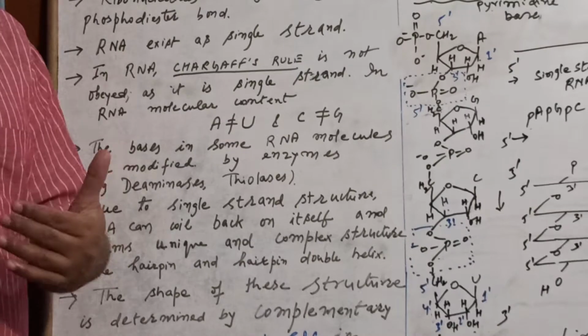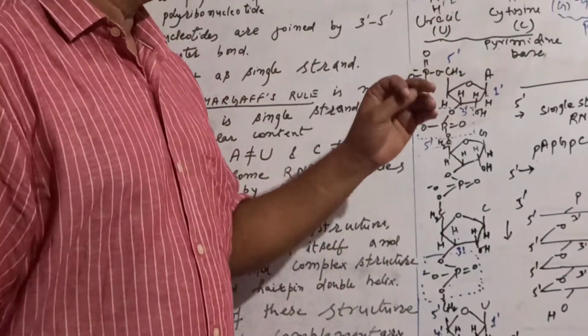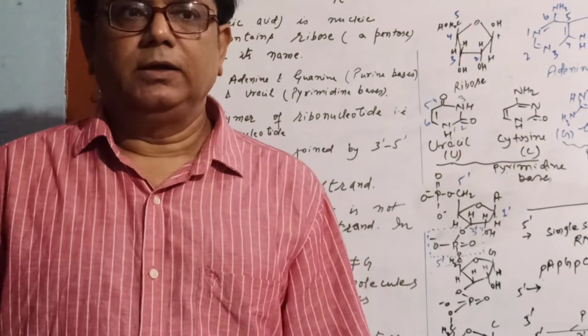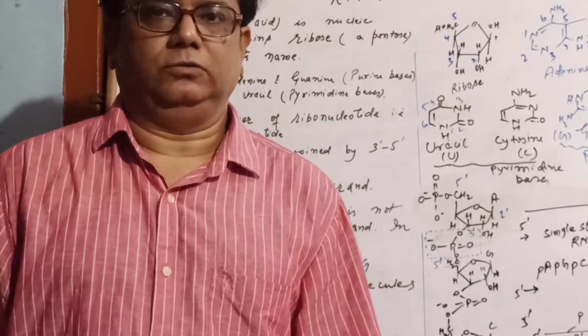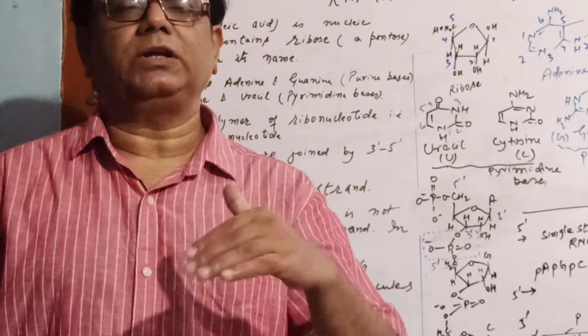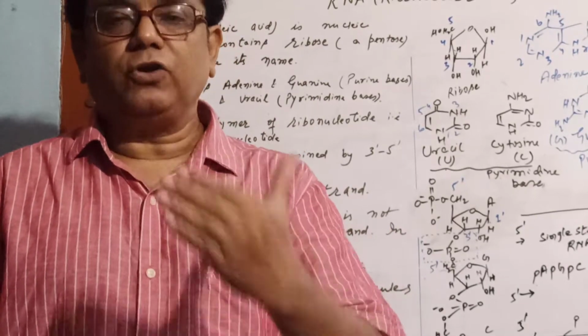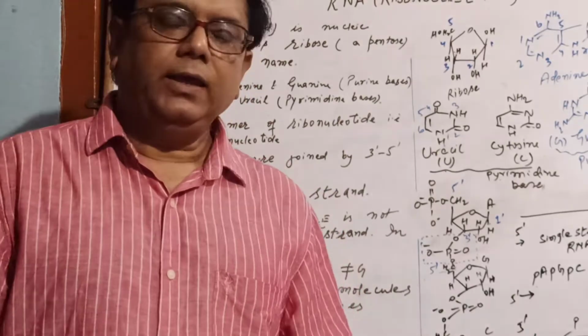Now what we find is that apart from these 4, uracil, cytosine, adenine and guanine, there are other bases also, particularly when we talk about the types of RNA, and particularly one type of RNA, that is transfer RNA. Why?